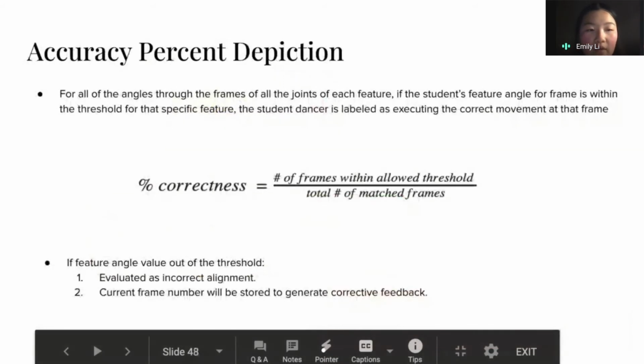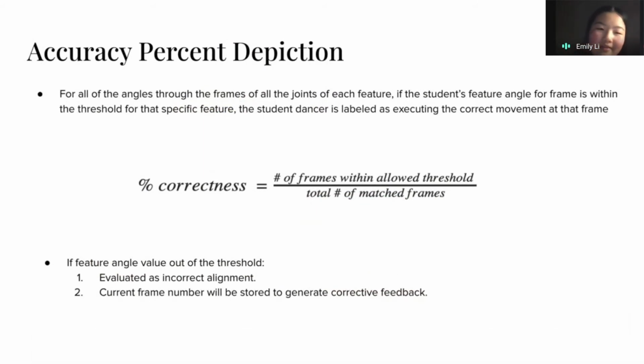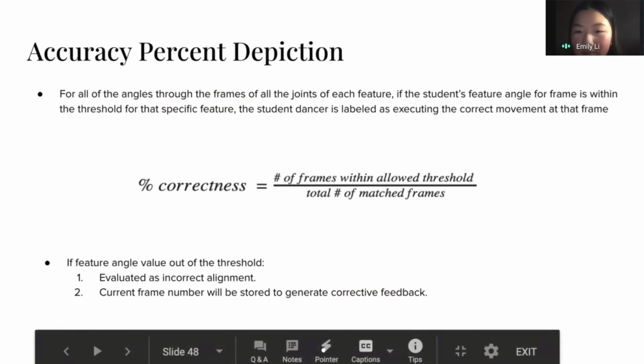And then how we evaluate if the student videos are correct or not is we run them through our previous processes, like I said before. The percent correctness that we output, which is the percent accuracy depiction, would be the number of frames within the allowed thresholds divided by the total amount of matches that we have. So that's how we find the accuracy percentage.